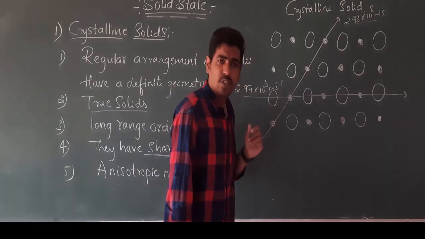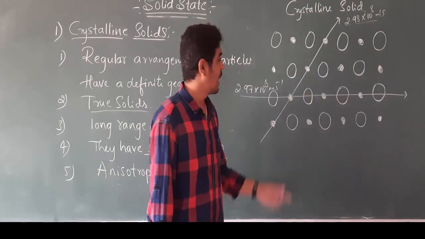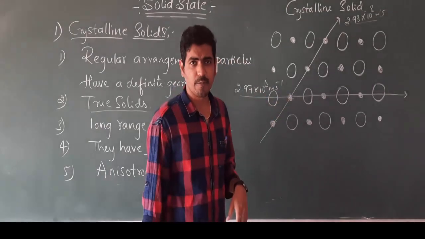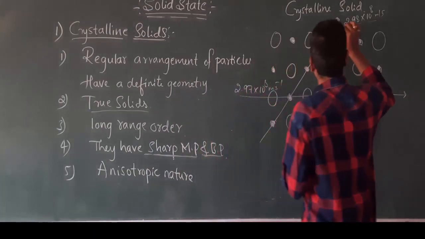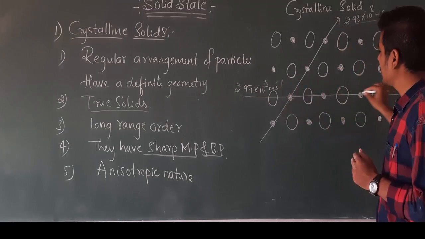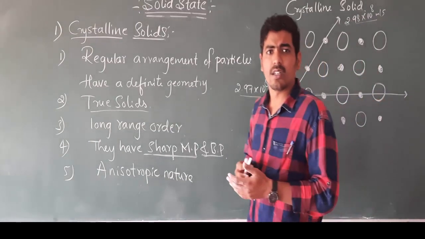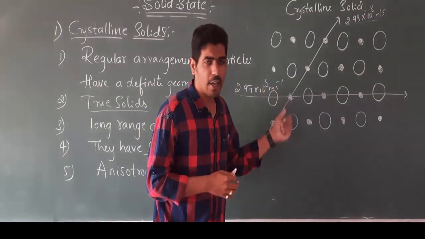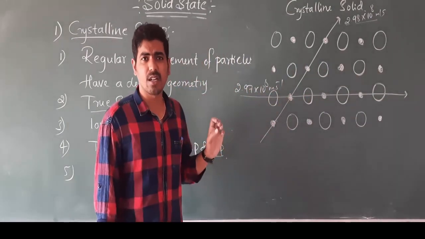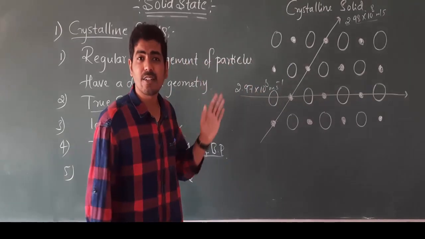So it is due to the change in the number of particles and size of the particles through which it passes. Here all the particles have a smaller size, but here the particle size is different, and hence when we measure the physical property values from different directions of the same crystal, they have different values for crystalline solids.